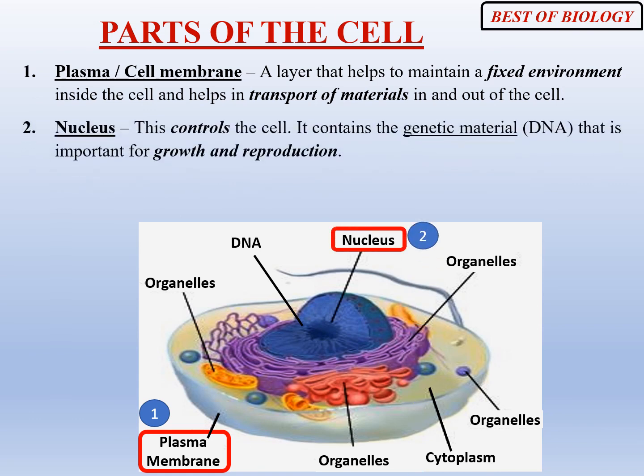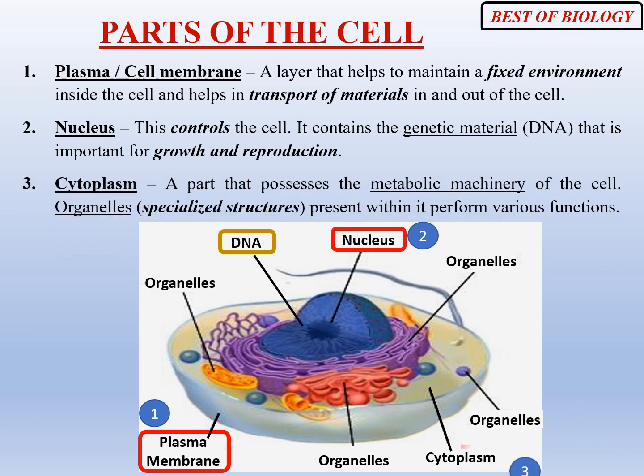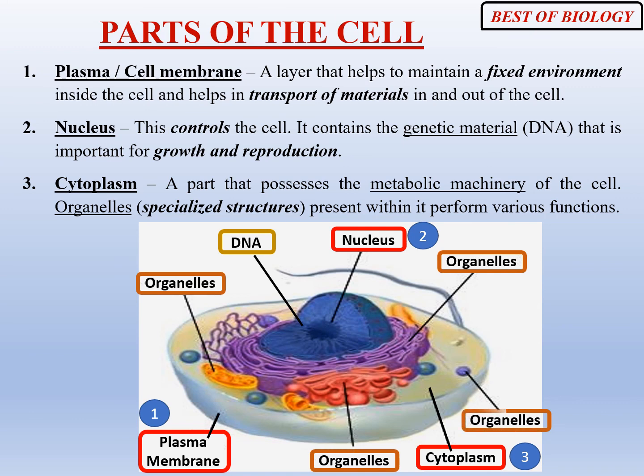Second part is nucleus. Nucleus is the control center of the cell. It contains DNA, that is deoxyribonucleic acid. It is the genetic material required for growth and reproduction in living organisms. Third is cytoplasm. Cytoplasm is the area between cell membrane and nucleus. Cytoplasm contains various organelles that carry out metabolic activities in the cell. Organelles are specialized structures that are distinct and perform various functions.